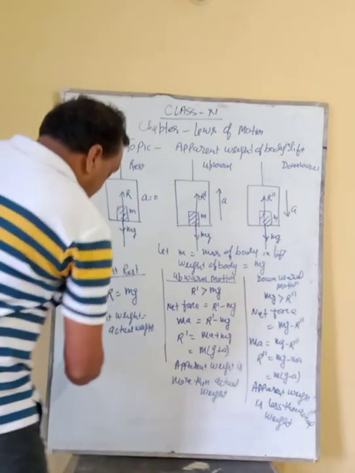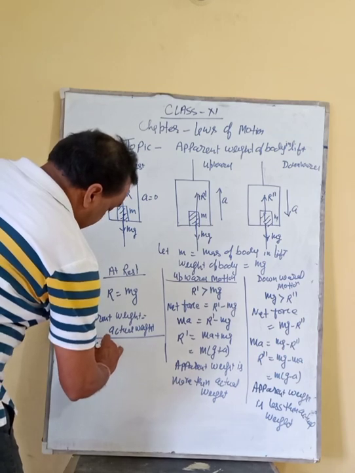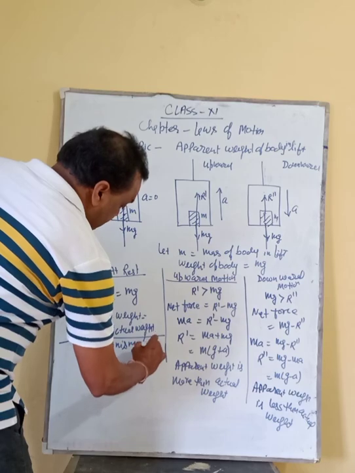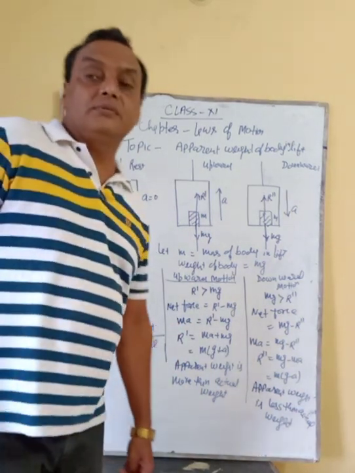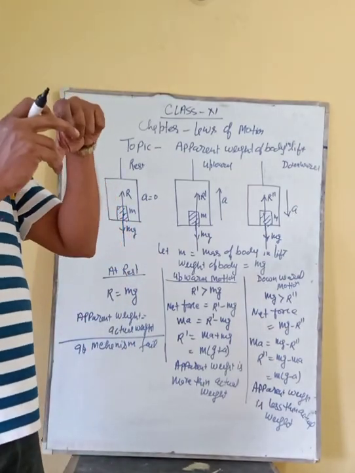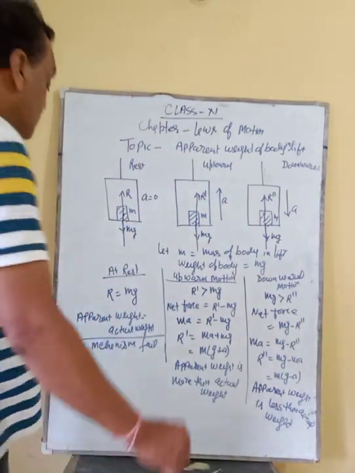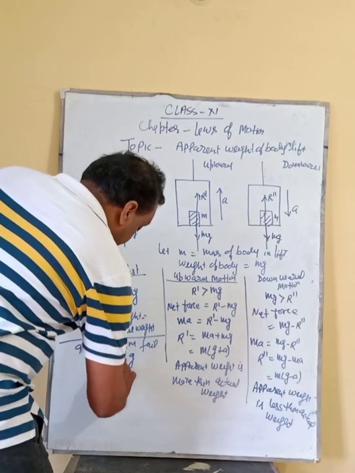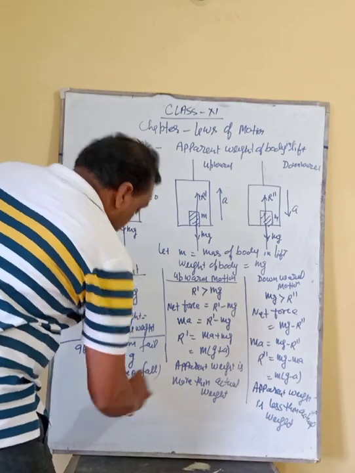Now there is one case where the mechanism fails. If the mechanism fails, that is, suppose the rope of the lift is broken, then in such a case what will be the acceleration? a and g will be equal. That is the case of free fall.